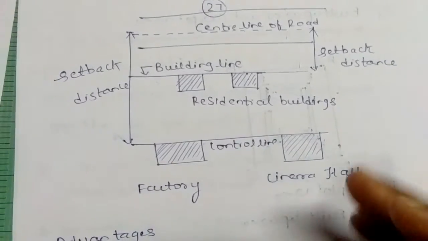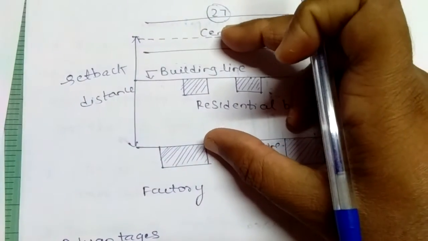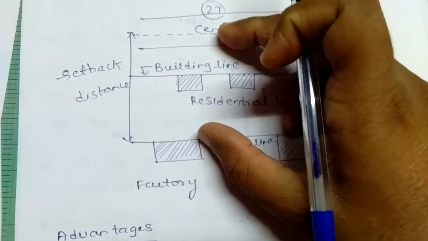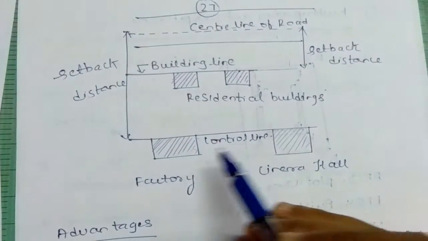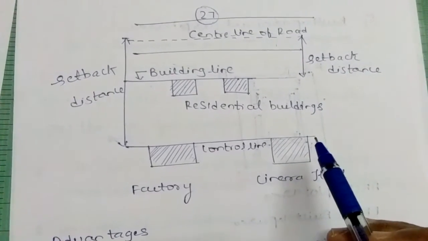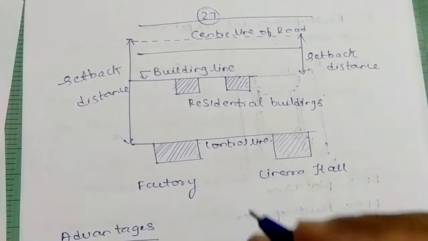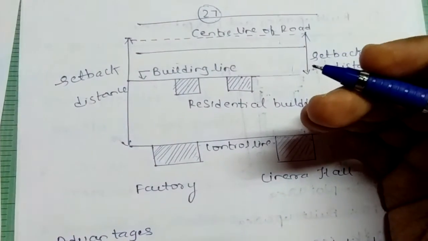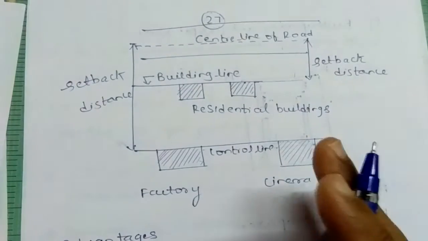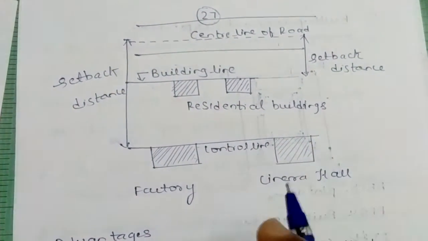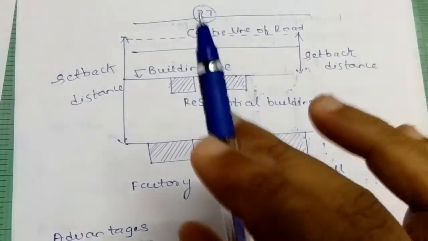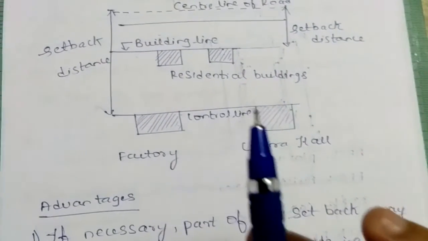That's why we should take much more setback distance from the center line of the road. Also, noise will be emanating from the factory and the cinema hall, right? So if we can place such buildings as far as possible from the road, that will not cause much noise pollution to the people who are going on the road. So these are all the factors that we need to consider here.